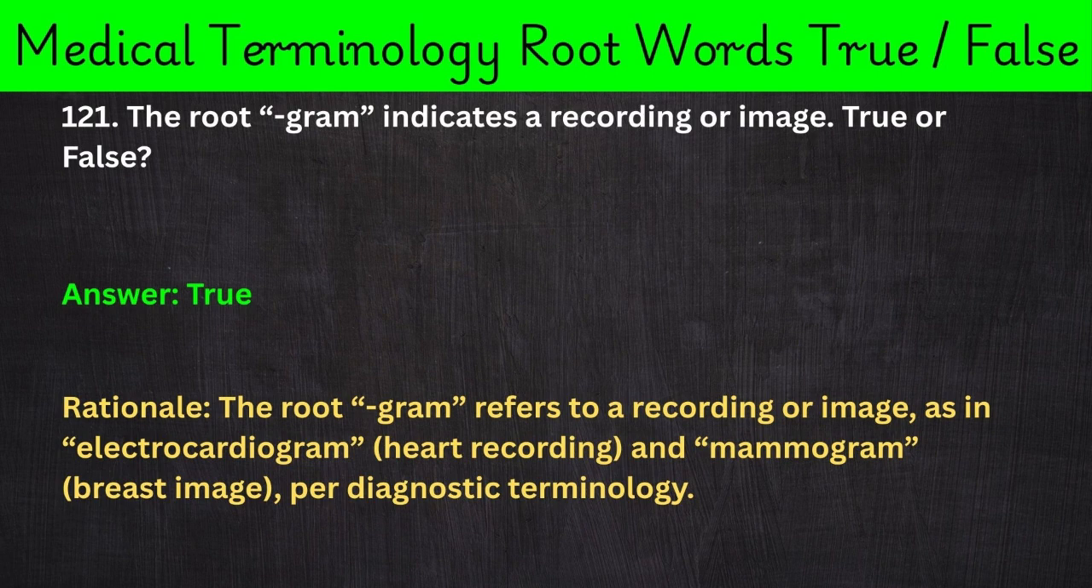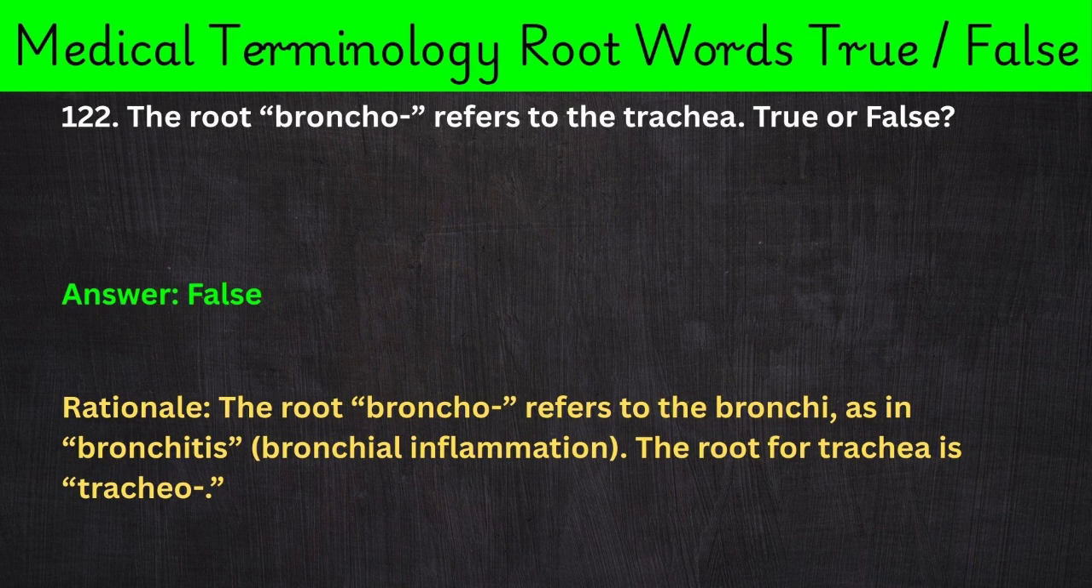diagnostic terminology. 122. The root broncho- refers to the trachea. True or false? Answer: False. Rationale: The root broncho- refers to the bronchi, as in bronchitis, bronchial inflammation. The root for trachea is trachea-.